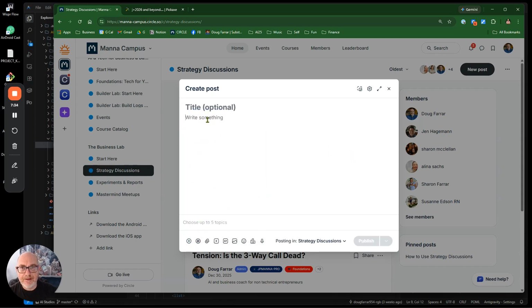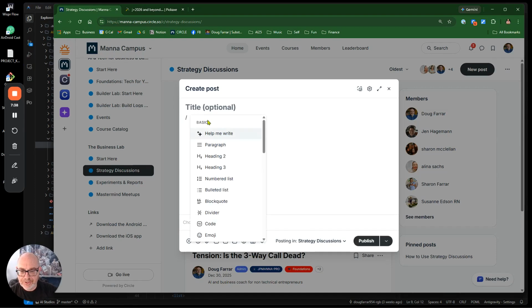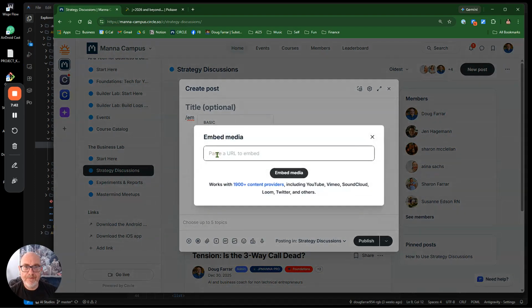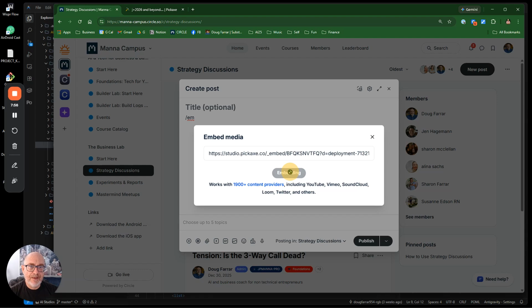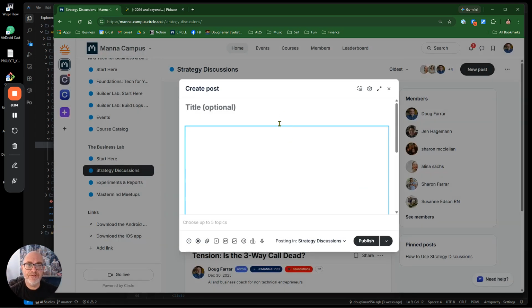Or it's kind of like Notion, where you can just go slash embed. There we go. It asked me for the URL. I paste it in. And it looks like Circle is really good. It works with all these different things, including Looms and whatnot, and I've done that before. So if I embed that, now you're going to see my chatbot just, boom, pop right up. And there it is.